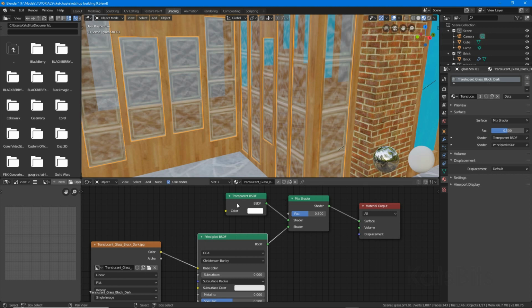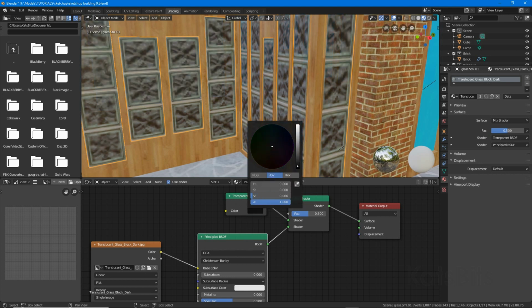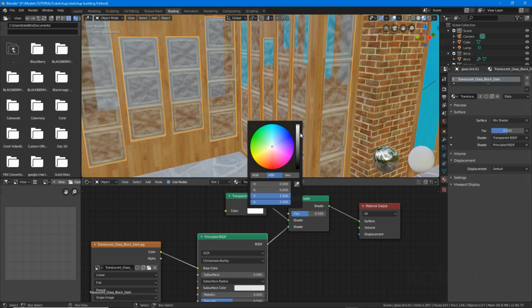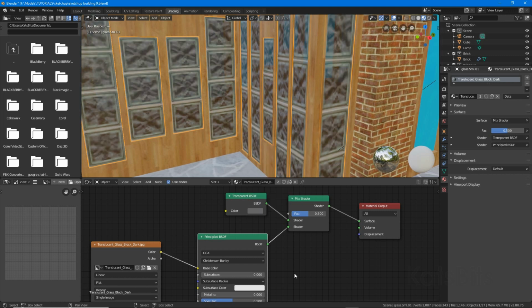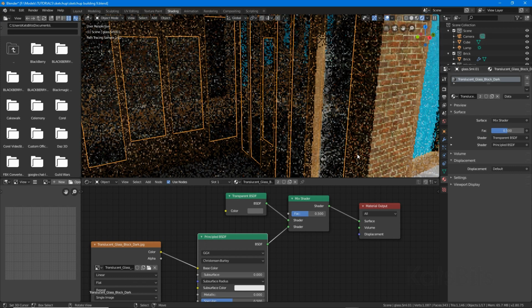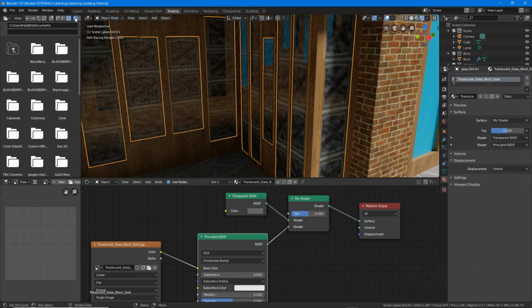The transparency is controlled by the color vector. So black for opaque, white for fully transparent. Switching to rendered view should then display the transparent material in all views.